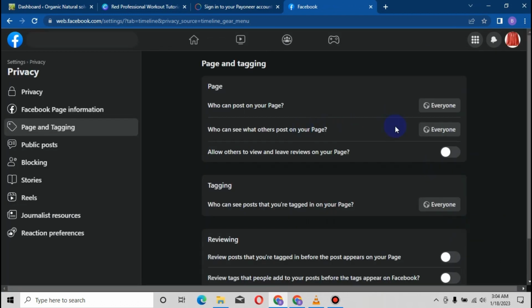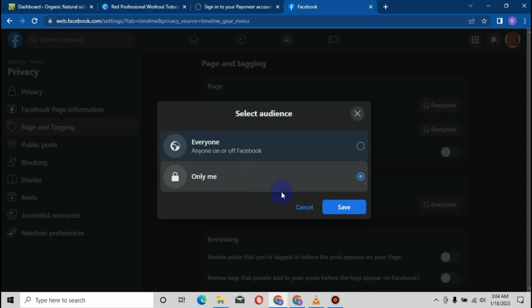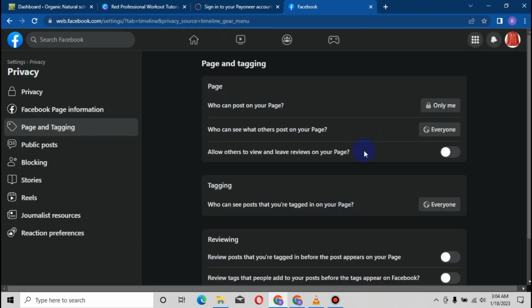Now the first thing we see here is who can post on your page. Obviously not everyone can post on my page. You have to turn this to only me, then you save. If you're using it to run ads, definitely you have to do that. If you're not using it to run ads, fine, you can leave it. You can still turn it to only me, because obviously you wouldn't want anybody to post random things on your page, except it's a group. Who can see other posts on your page? Everyone can see it, obviously. Allow others to review and leave reviews on your page, yes, of course.